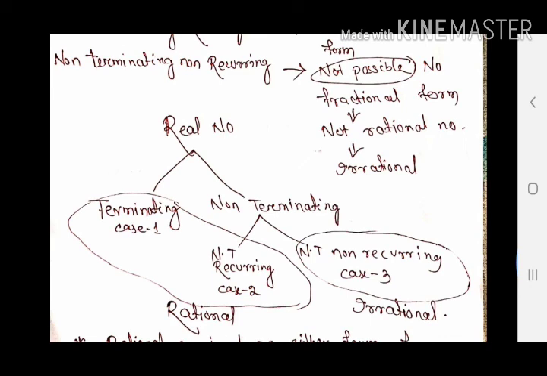So there is another way of understanding it. Real number, two types of decimal expansion: terminating, non-terminating. Non-terminating we get non-terminating recurring, non-terminating non-recurring. And as we discussed, terminating we are able to convert to fractional form, non-terminating recurring possible to convert to fractional form. So they are rational. I have encircled them and written rational. And the non-terminating non-recurring, the case 3, it is not possible to convert to the form of p by q, so it is irrational.